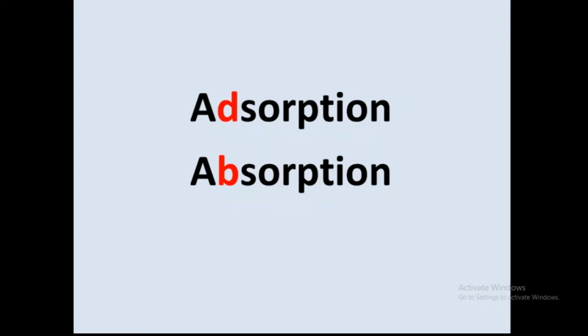So this is totally a surface phenomenon. Adsorption is totally a surface phenomenon, whereas absorption is a process where the atoms, ions or molecules of one compound enter the body of another, right? So these two are totally different, right?